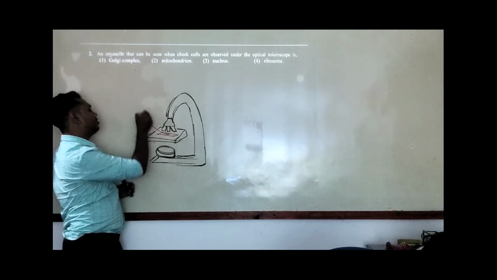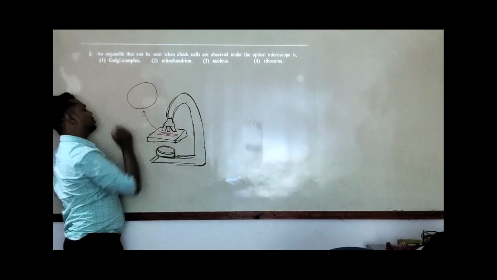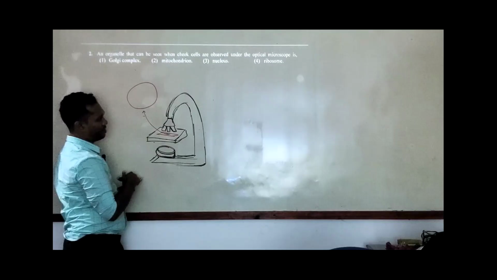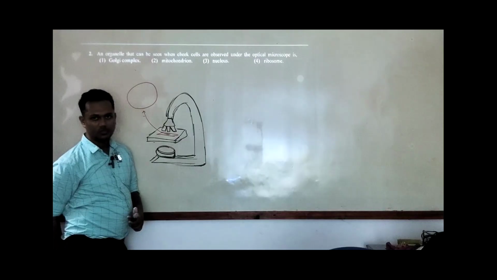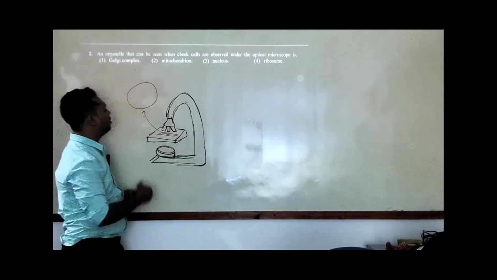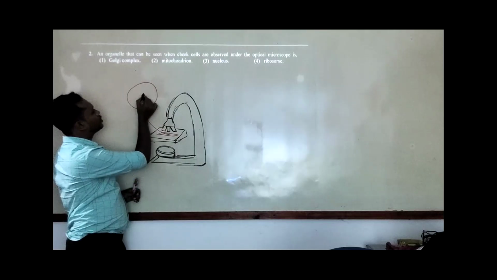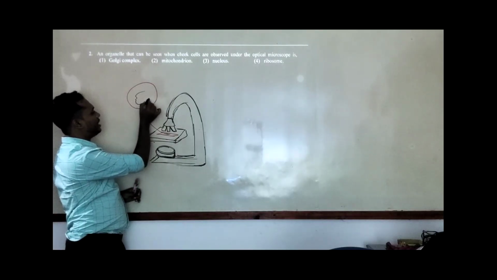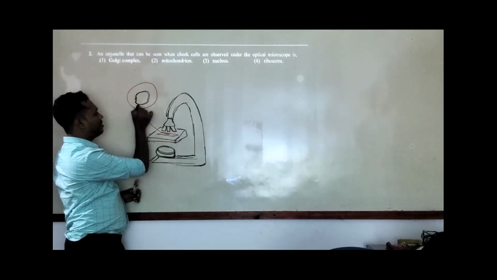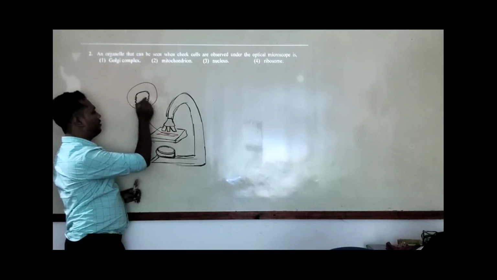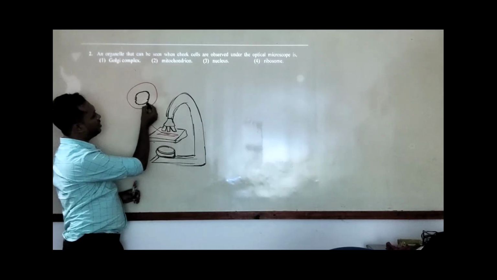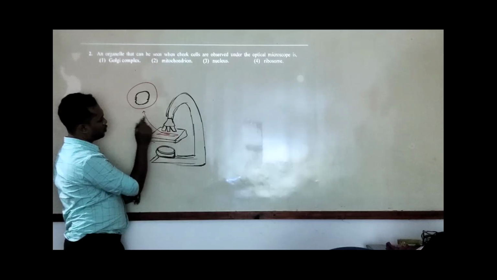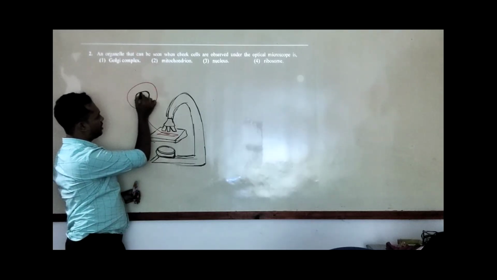So this is the large picture you can see here. I have taken only one cell. Whatever the cells, they can be animal cells or plant cells as well. The biggest area taken by these cells is the nucleus. So when you are observing slides under the light microscope, the nucleus is most prominent there, right?